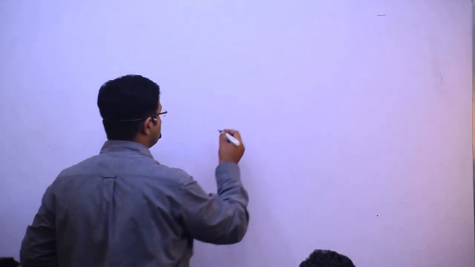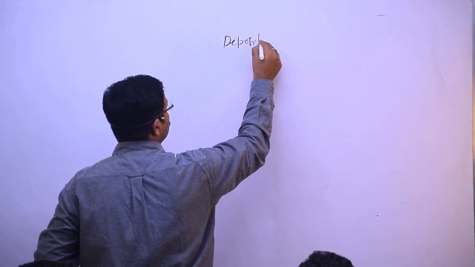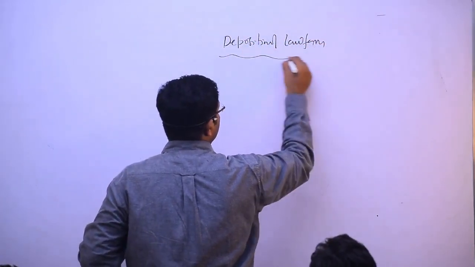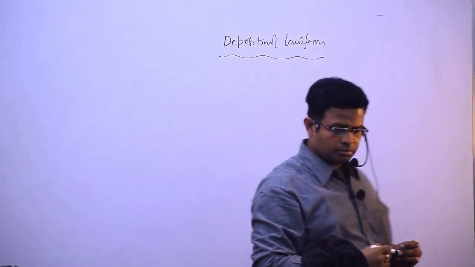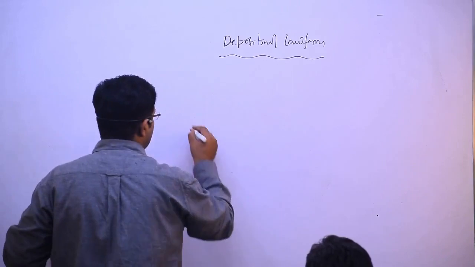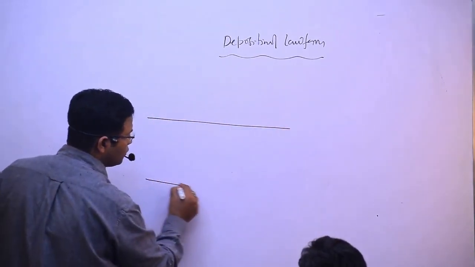So I said depositional landform. Depositional landform, I said that this is in a what? Cave.